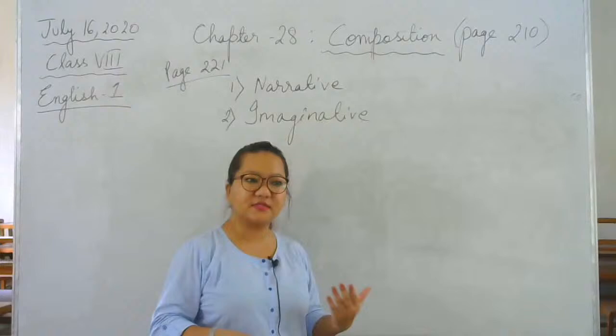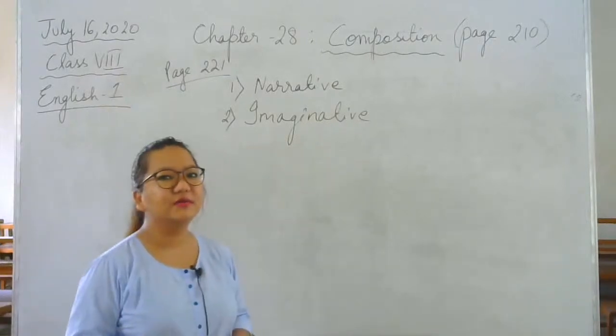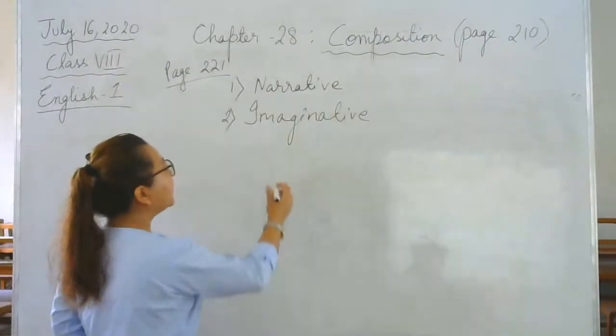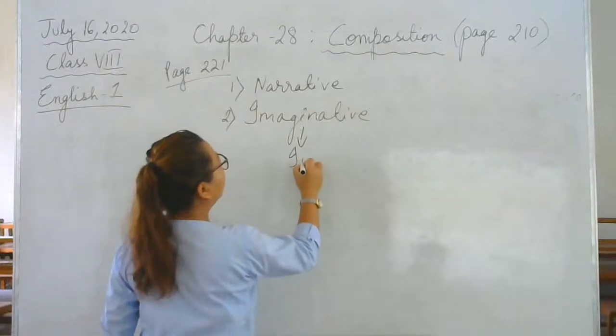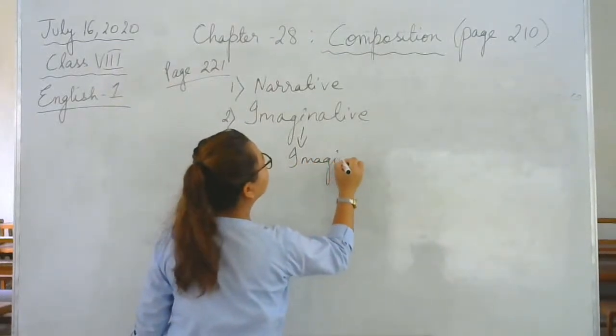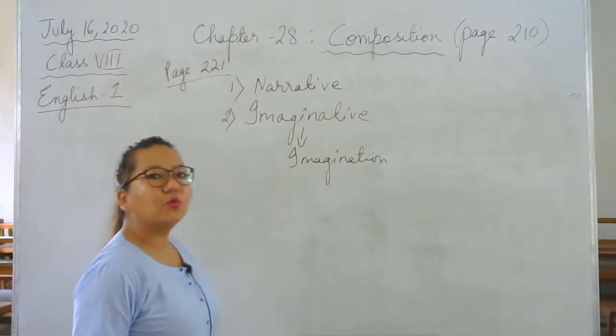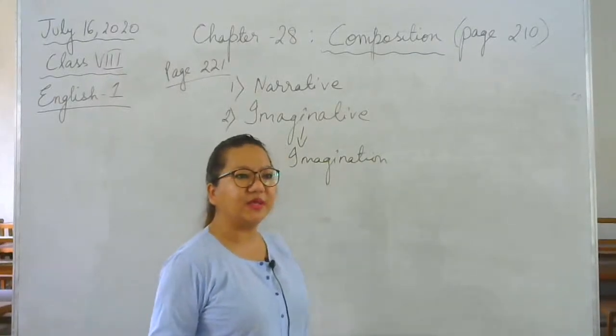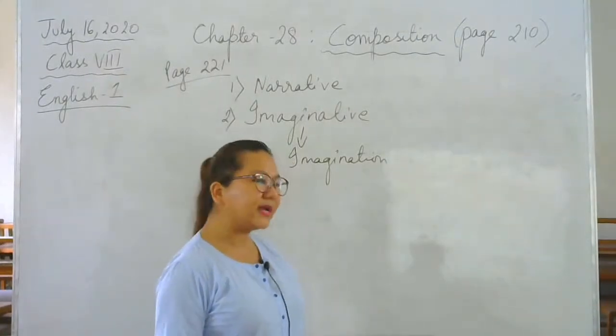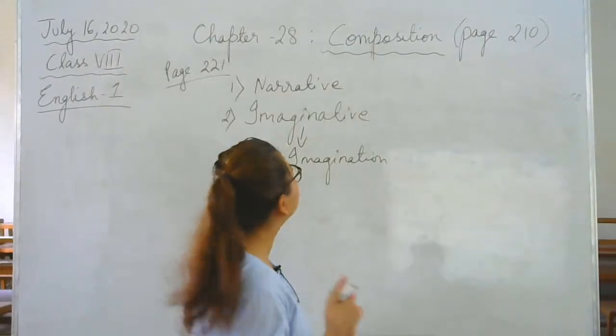Come on, you know this. Imagination. Very good. Alright, imaginative comes from the word imagination. Okay, now who does the work of imagining? To think something. Very good, mind. That is also correct. Okay, you guys are actually smarter than I thought.